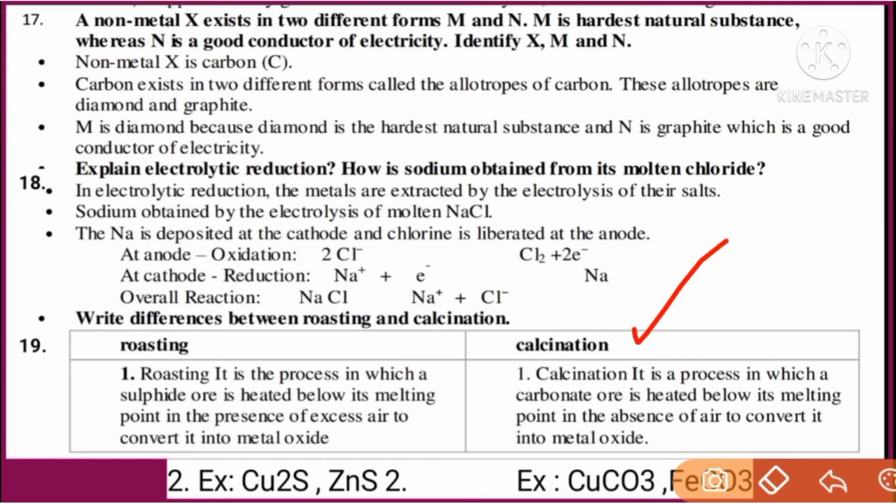Whereas calcination. Calcination is a process in which a carbonate ore is heated below its melting point in absence of air. At that time we will get their metal oxides. The best examples are copper carbonate and iron carbonate, students. Okay.